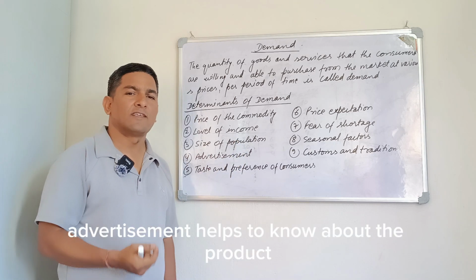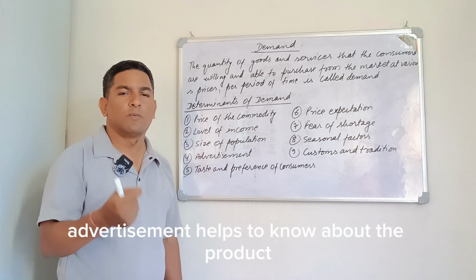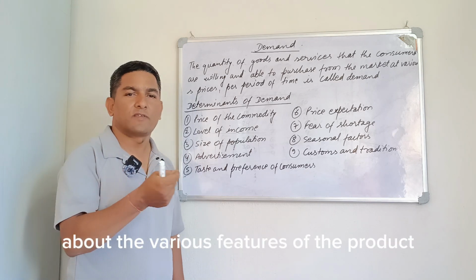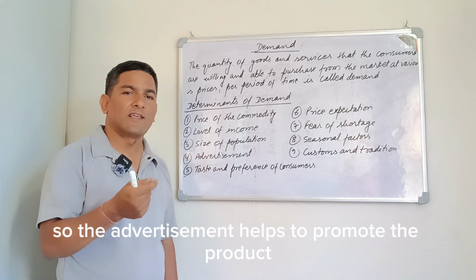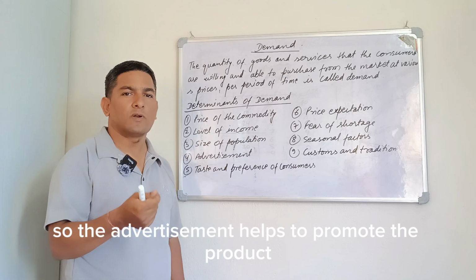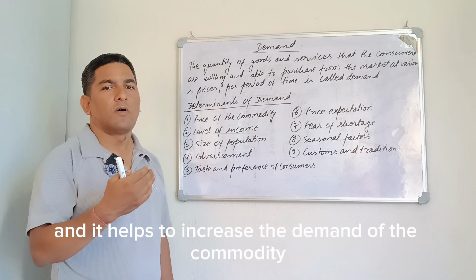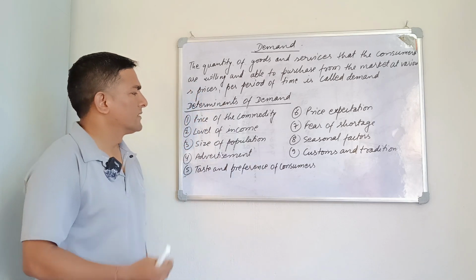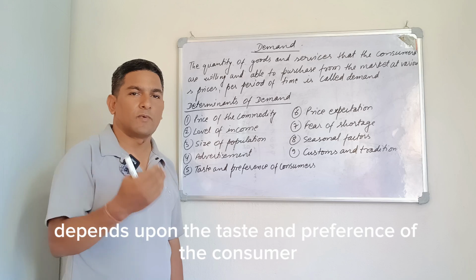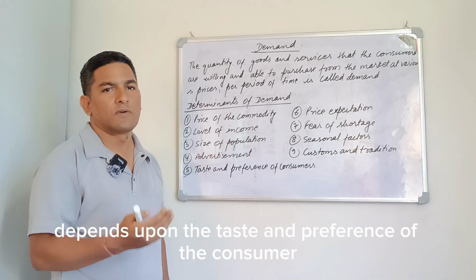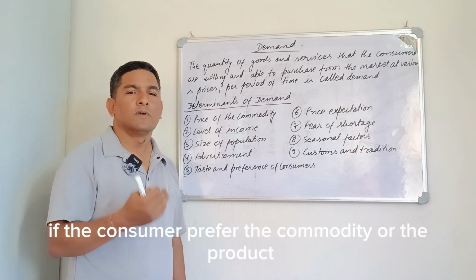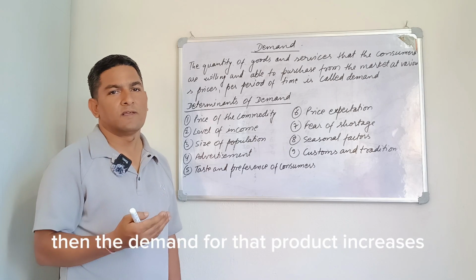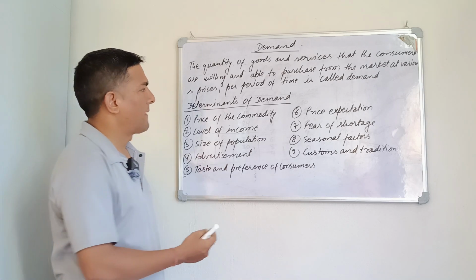Advertisement. Advertisement helps to know about the product. It gives information to the buyer about the various features of the product. So advertisement helps to promote the product and it helps to increase the demand of the commodity. Taste and preference of consumer. The demand for the commodity depends upon the taste and preference of the consumer. If the consumer prefers the commodity or the product, then the demand for that product increases and vice versa.